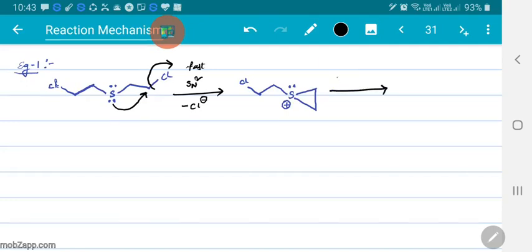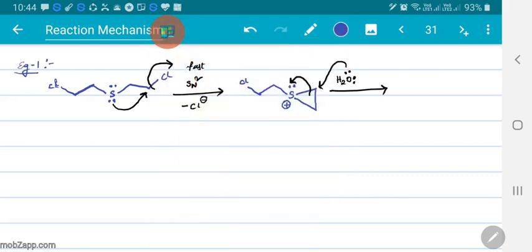So if you take water as a nucleophile, then this oxygen donates lone pair of electrons to this carbon, or this carbon, any carbon you can assume, either here or here. So if this is donating lone pair of electrons, immediately this bond will be shifted back to sulfur, so it loses that positive charge.